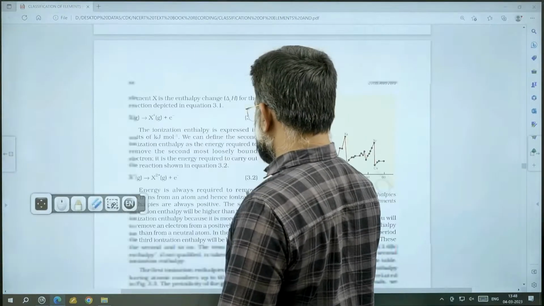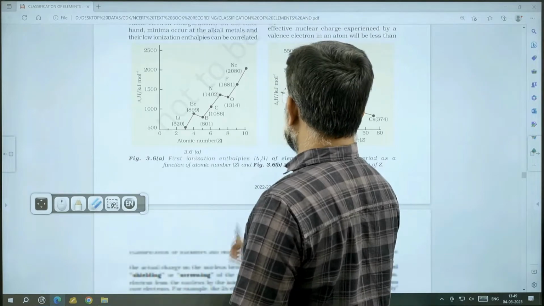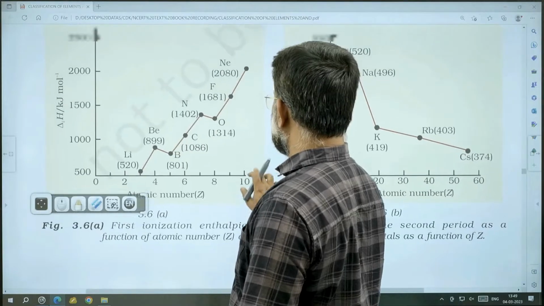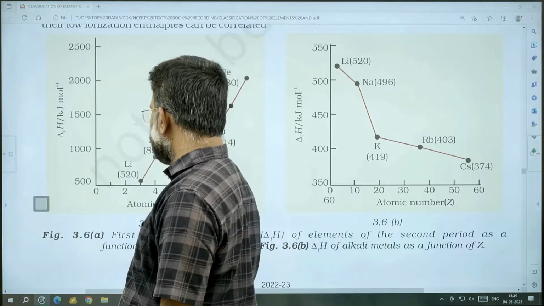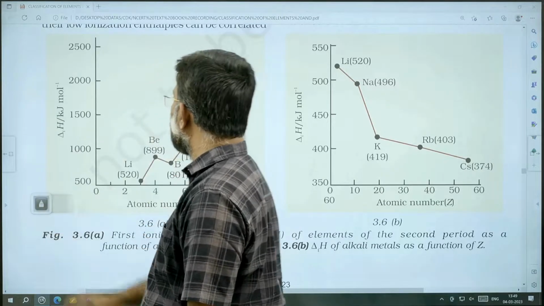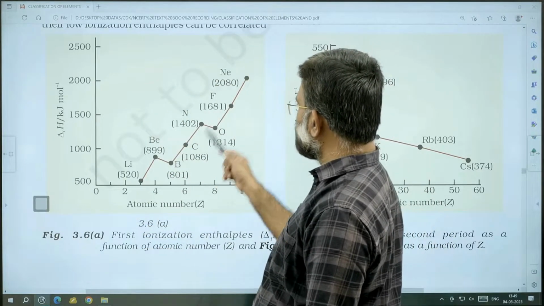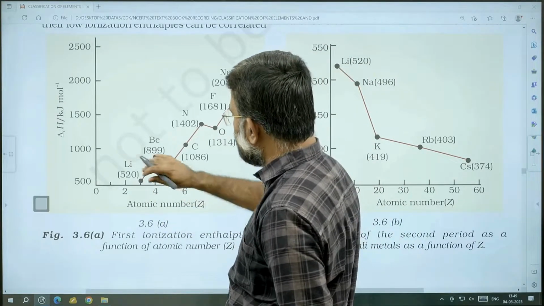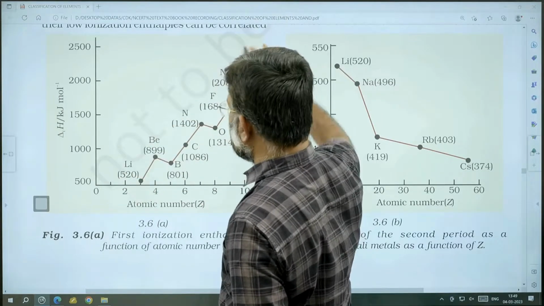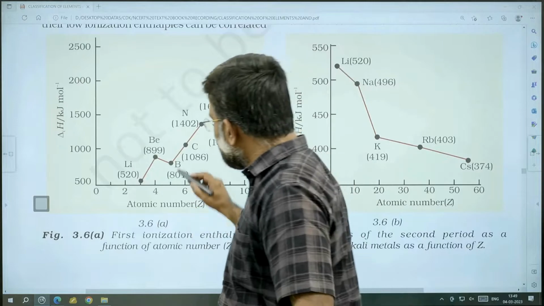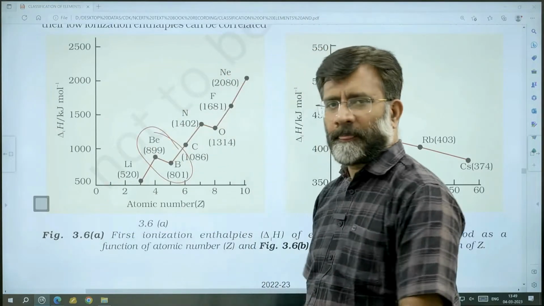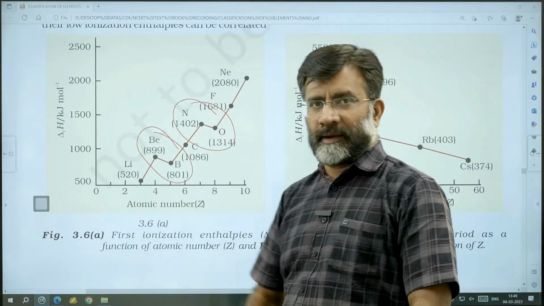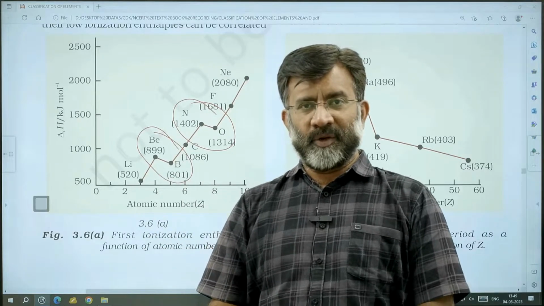Is there any other graph? Yes, there is a graph. This is a very important graph, I would say. Look at the graph. That is for the second period elements. Lithium, beryllium. You can see lithium. From lithium to right, the ionization enthalpy increases, but not regularly. There is an irregular trend between beryllium and boron. Beryllium greater than boron. There is an irregular trend between nitrogen and oxygen. Nitrogen greater than oxygen. Many of you know the reason.